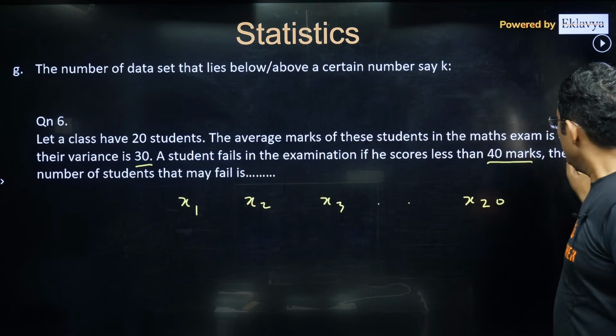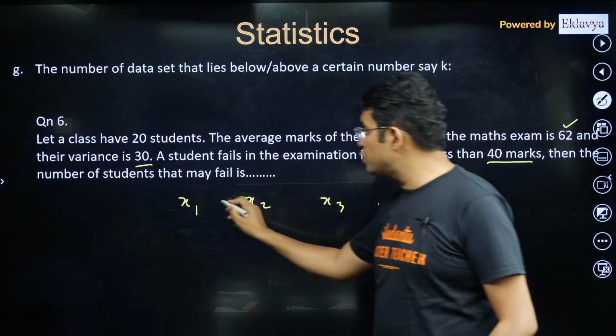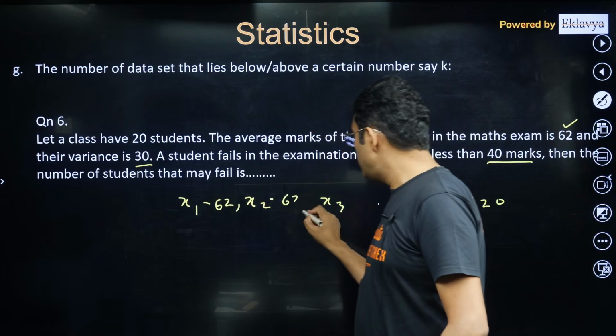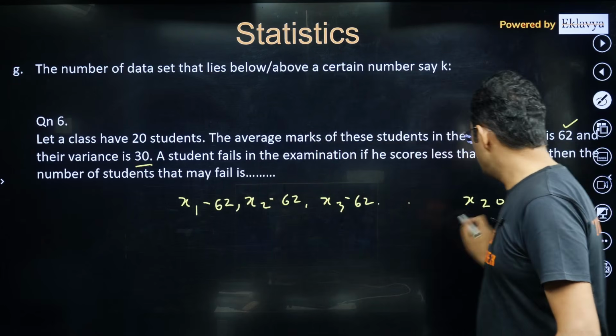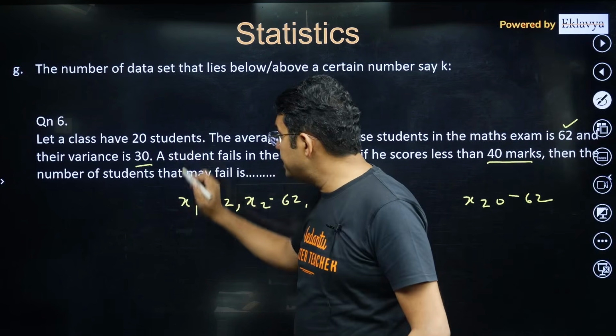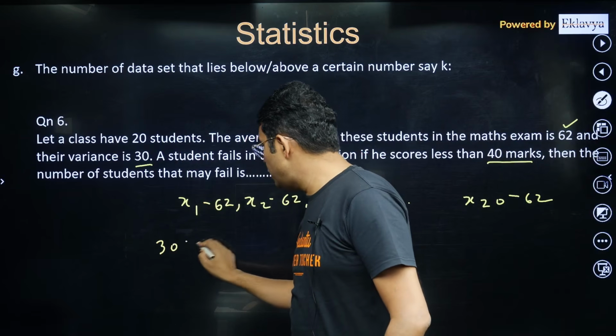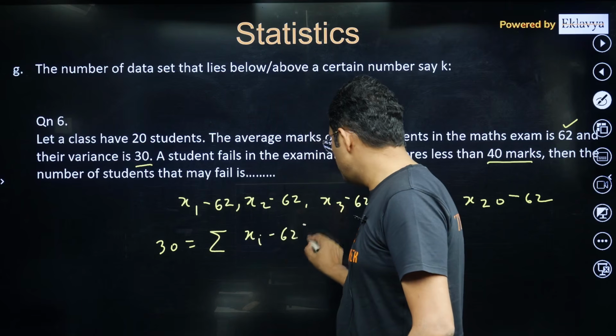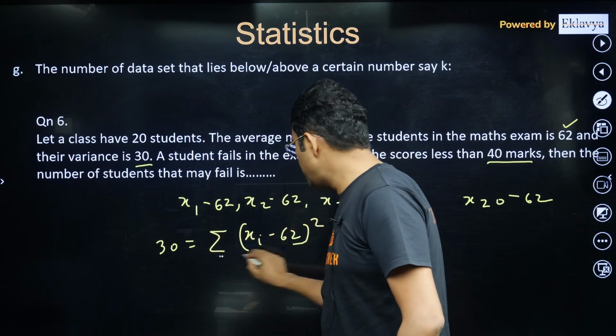Now I will suggest you subtract 62 from all of them so that your new mean value will be equal to 0. In this case your variance, that is 30, will be equal to the summation of (xi minus 62) whole square divided by 20.